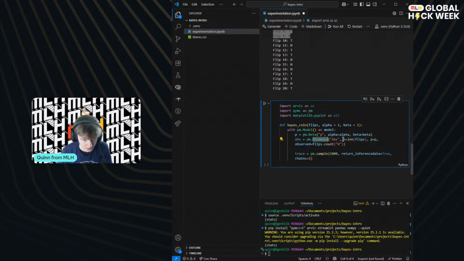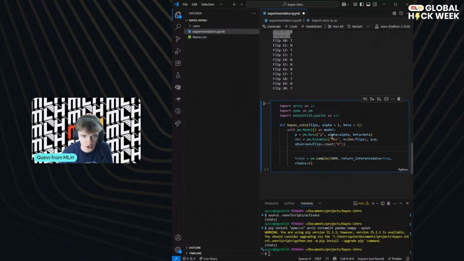So this is our likelihood. And then observed is equal to count h. Sure, this is okay. This isn't how I was going to do it, but I think this will work.